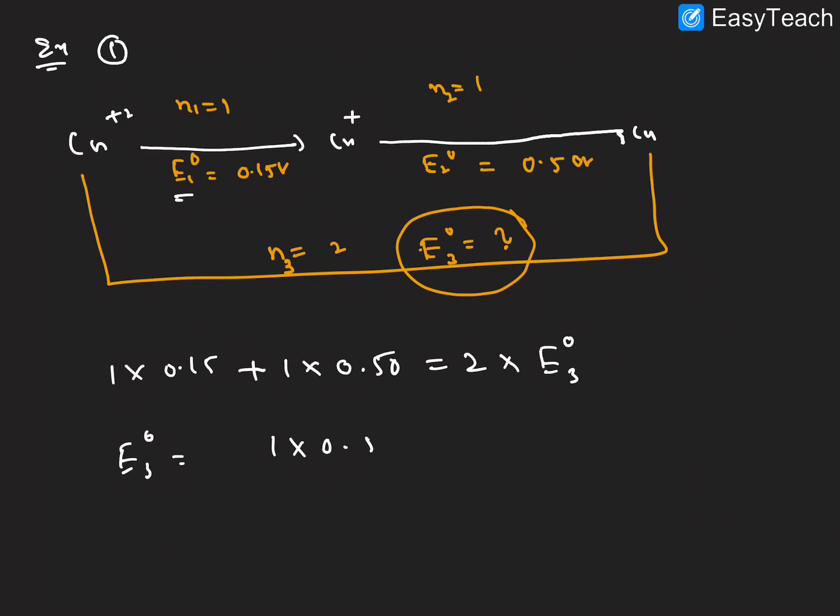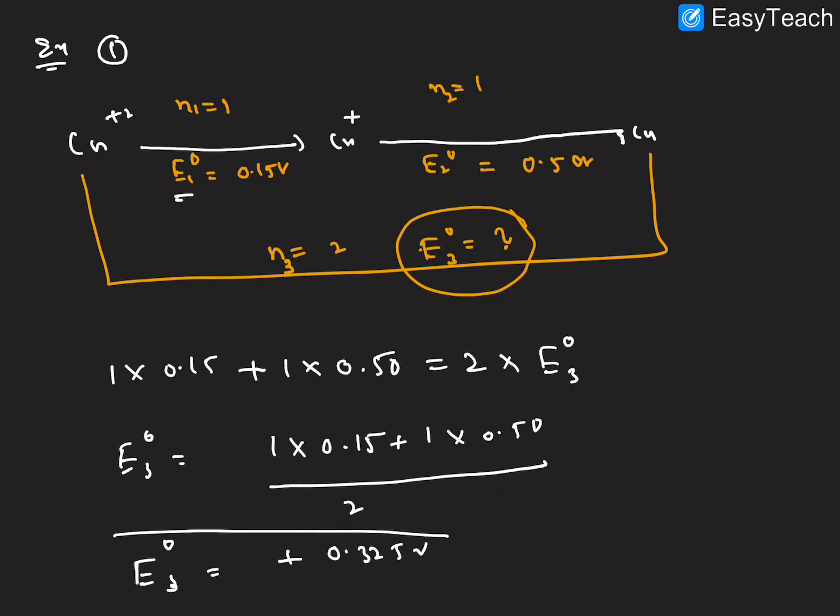So we have to find E naught 3. The final answer: E naught 3 equals (1 into 0.15 plus 1 into 0.50) by 2, so E naught 3 equals 0.325 volts. This is one example for the intensive character of EMF.